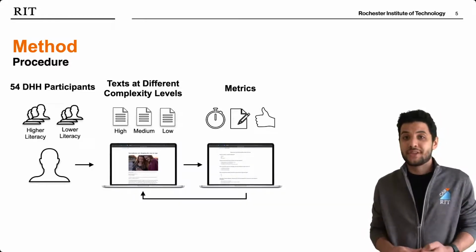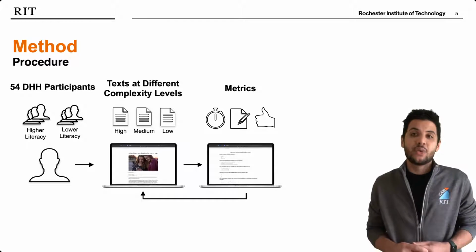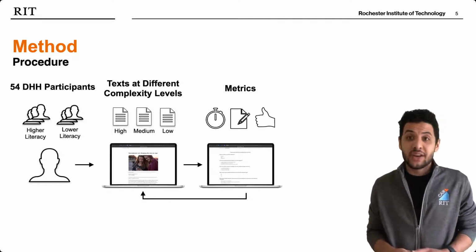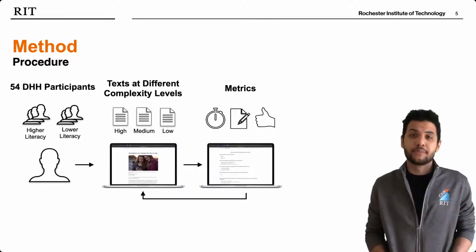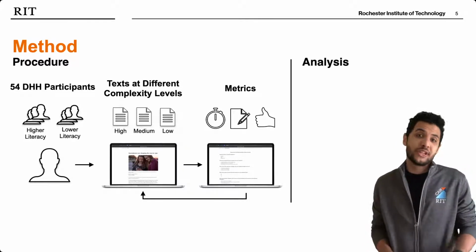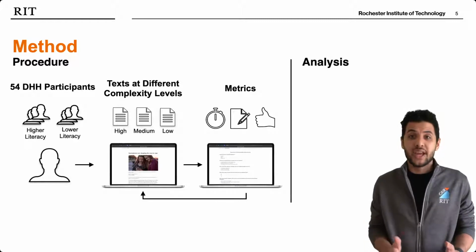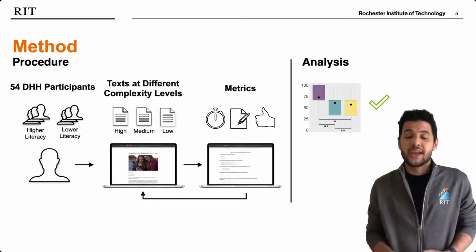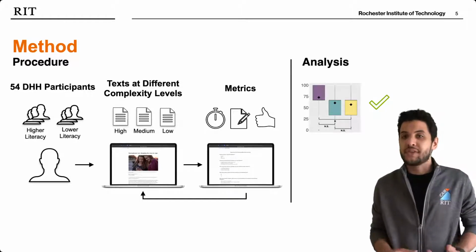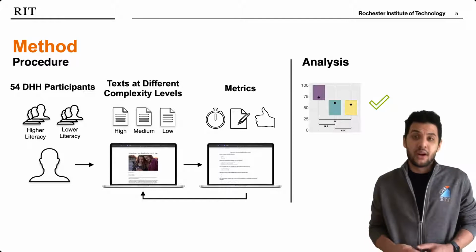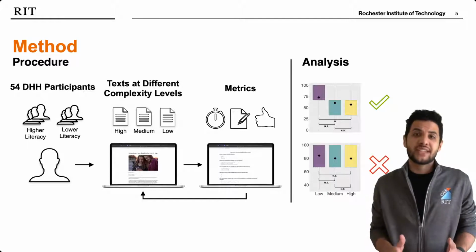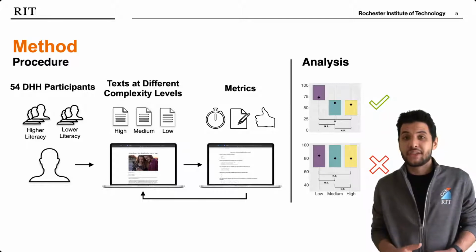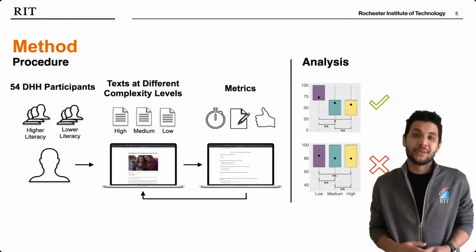Our 54 participants also took a standardized literacy test, which allowed us to partition them into a higher literacy and lower literacy group so that we could analyze the results from each group separately. When analyzing the results from a particular metric, sometimes we would see that it was able to distinguish certain complexity levels at differences that we knew to be true, and this would suggest this metric works to evaluate complexity. However, other times we would see no differences, which would suggest this metric would not work. We investigated 6 metrics in our study, but in this talk I present the results from the best 2 metrics only.